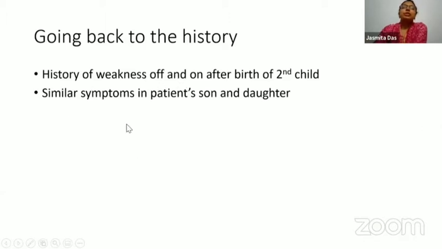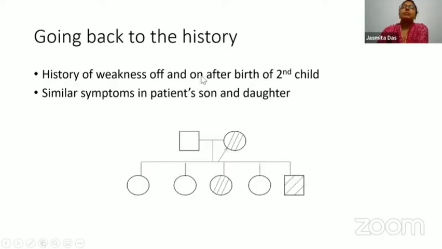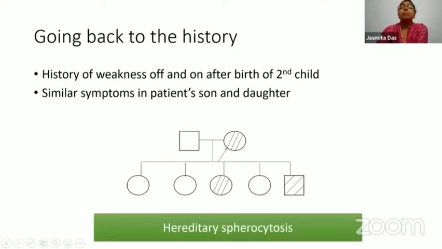So we went back to the patient and asked her about her older history. She gave a history of weakness off and on after the birth of her second child. Incidentally, her son and daughter also had similar symptoms. So when you look at the family tree, this is the patient, and her daughter and her son reported similar symptoms of indirect hyperbilirubinemia and mild anemia.